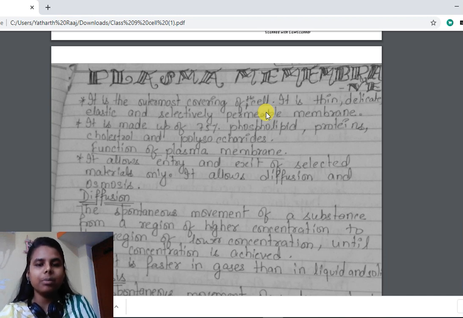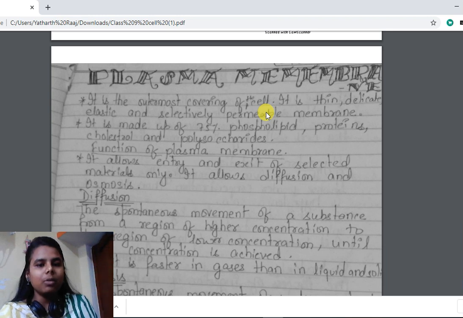It is also an important question. Why is plasma membrane known as selectively permeable membrane, and which membrane is known as selectively permeable membrane? Then you have to answer that plasma membrane is known as selectively permeable membrane because first it selects the thing, it gives permission and it allows the entry and exit of materials in and out of the cell.